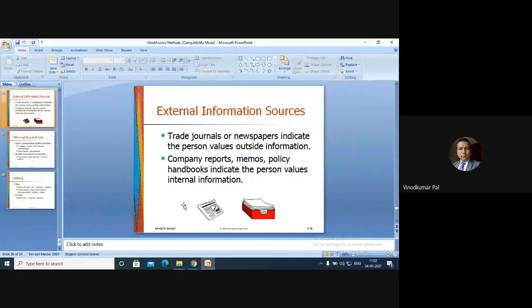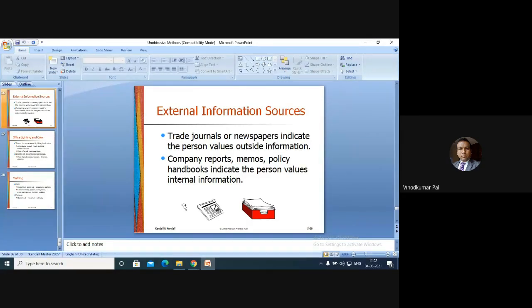External information sources. Other than that, we have talked about the lighting, the dress code, the file cabinet, computers, and journals, right? So external information sources are also related to that. Trade journals or newspapers indicate the person values outside information. Company reports, memos, and policy handbooks indicate the person values internal information.